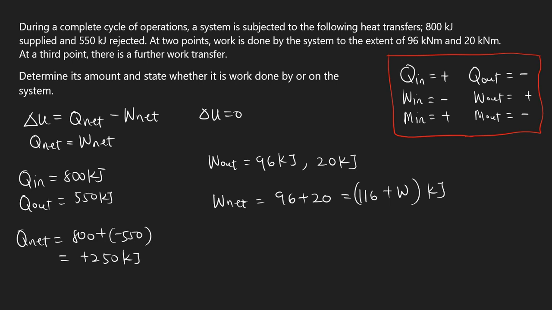Now from the equations that we have here, we can equate the net heat to the net work, right?